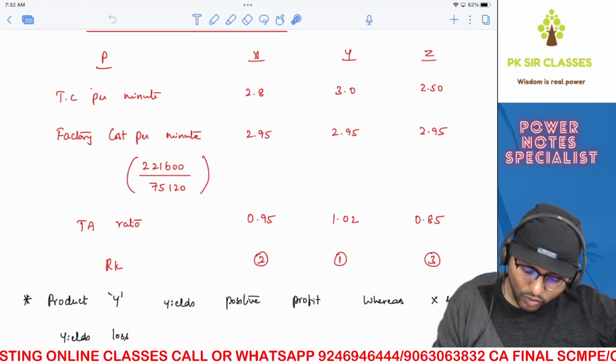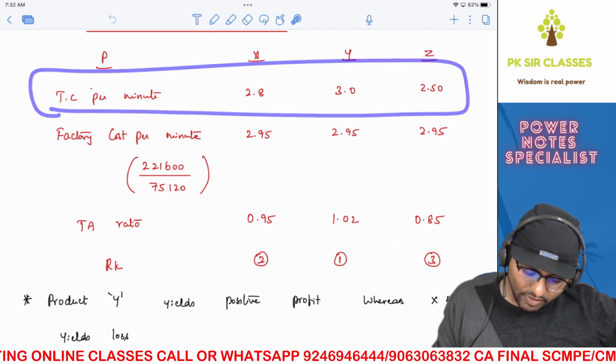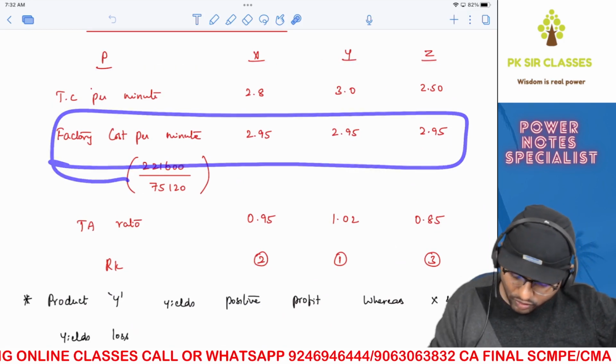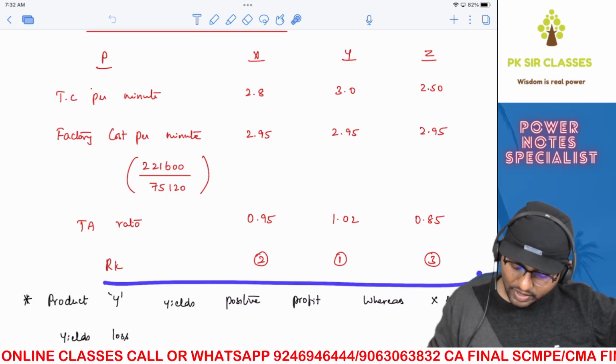Now divide the inflow, which is this one, by the outflow, that is this one, and you got your TA ratio. Very simple. And give the ranking. It is done.